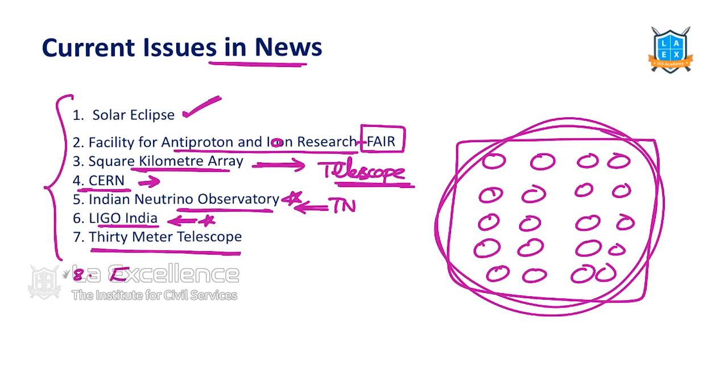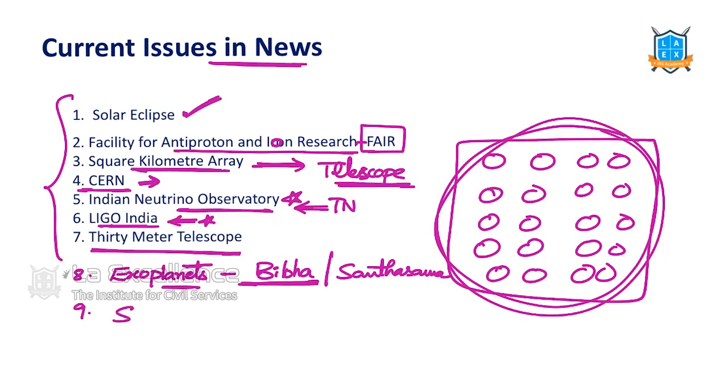Apart from all these, exoplanets we have recently found, and we named certain exoplanets after Biba. Biba is a fundamental physicist, and on her name, Biba and Santa Masa. These two were in news, so we are going to learn what they are. So exoplanets were in news. Sun and related studies are also in news.